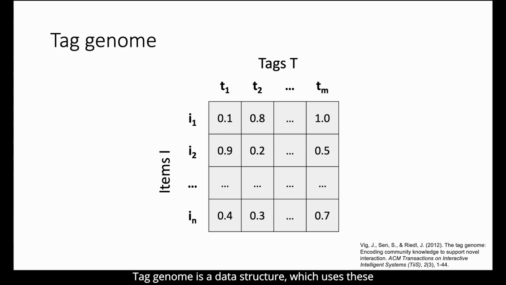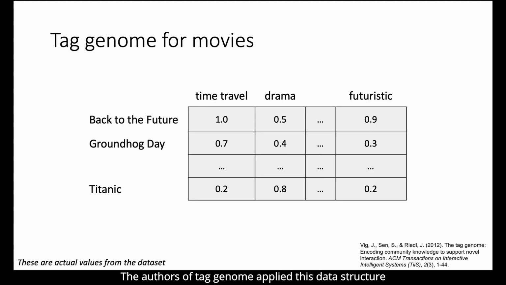Tag genome is a data structure which uses these continuous relevance scores to encode items. In tag genome, an item is represented as a vector, where each value corresponds to the degree to which a tag applies to this item.